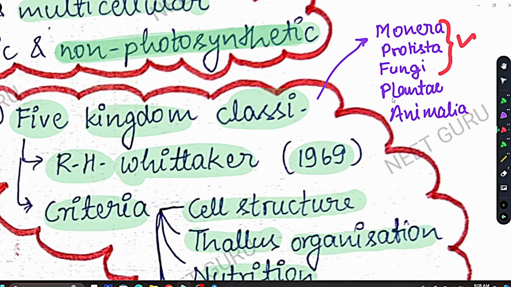Okay, Plantae and Animalia have separate chapters on their kingdoms. Sorry, the chapter on Plantae kingdom is called plant kingdom, and the chapter on Animalia kingdom is called animal kingdom. So these are given in separate chapters. In this chapter we are going to study Monera, Protista and fungi, only these three. Okay,